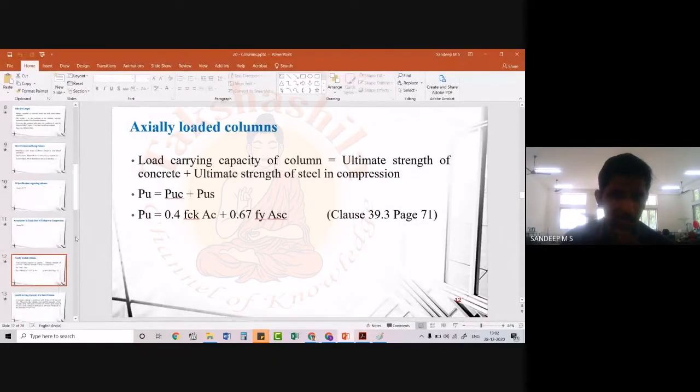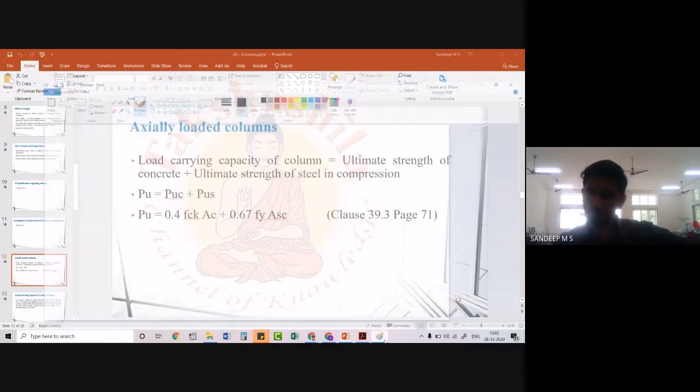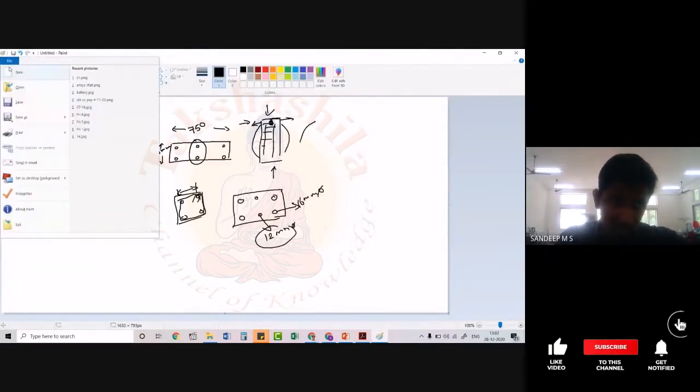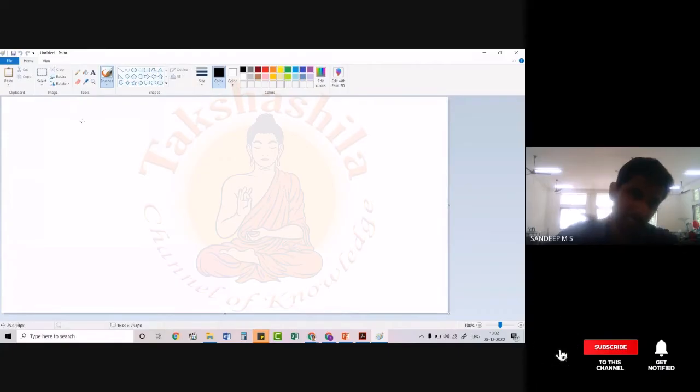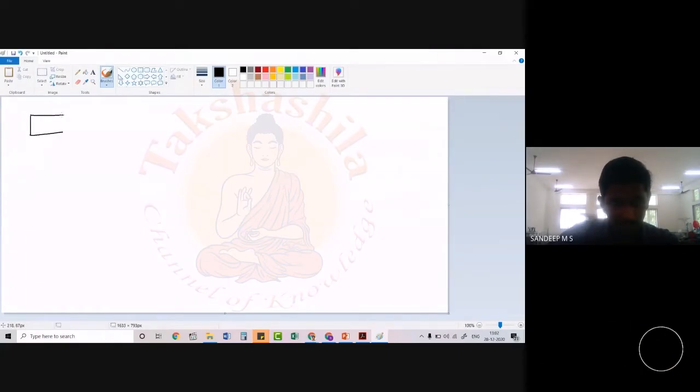Now let's do one thing. Let's see how to design a column. Okay, so please understand that as per your syllabus, you have only axially loaded columns. We have two types of columns, and in practical cases, it is very difficult to get axially loaded columns. Okay, so now all of you please listen here. What do you mean by axially loaded? If we have a column cross section like this, we have to put the load exactly at the axis.